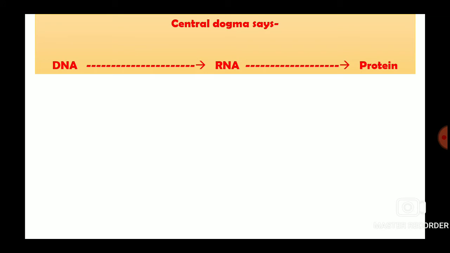Have you heard about the central dogma? The central dogma says that from the DNA, RNA is formed, and from this RNA, protein is synthesized. And the process by which RNA is formed from DNA is known as transcription. And the process by which protein is synthesized from RNA is known as translation.